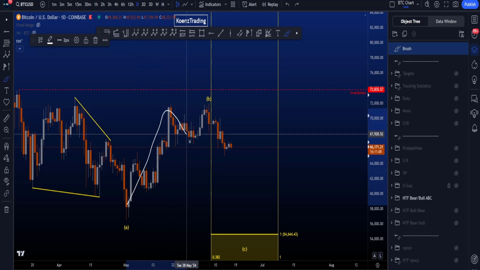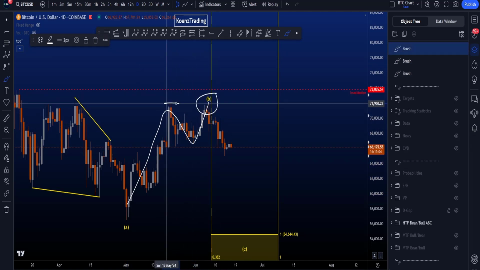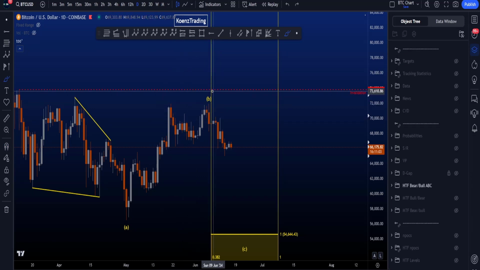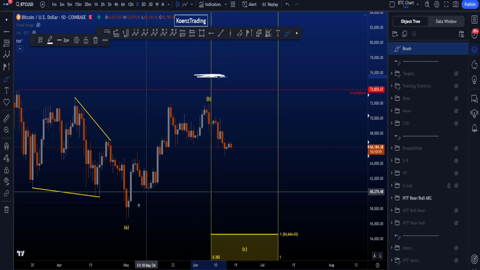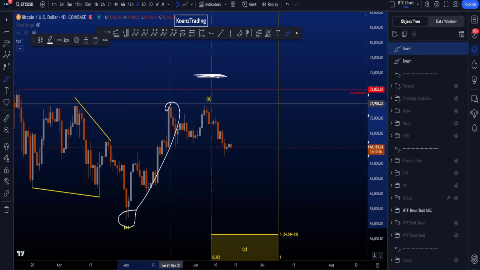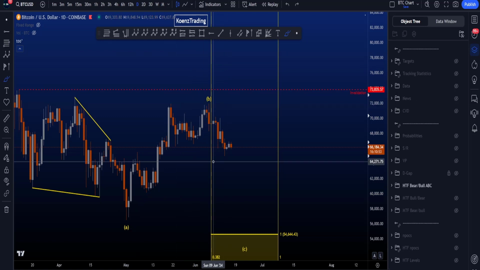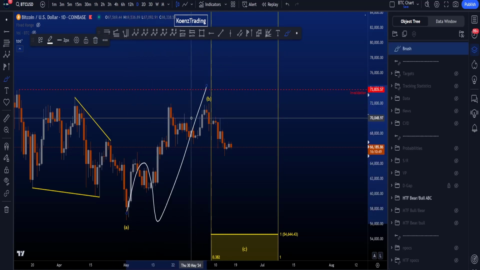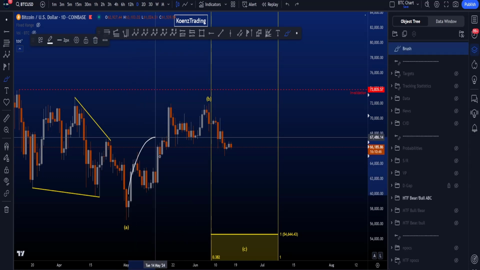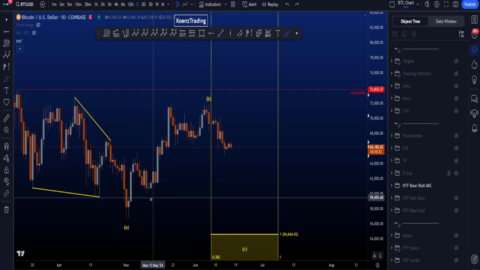If we look for a WX and then a wave Y, your wave Y in a double zigzag didn't move above wave W, and generally the minimum target for a wave Y is the 0.618 trend base fib extension, taken from the low to the high of W to the low of X, which is above the all-time high and a level that we haven't hit. A triple zigzag is very rare, a flat structure is irrelevant, a sideways double combo here is also irrelevant at the moment, right? And a triangle is also not something we're looking for at the moment.